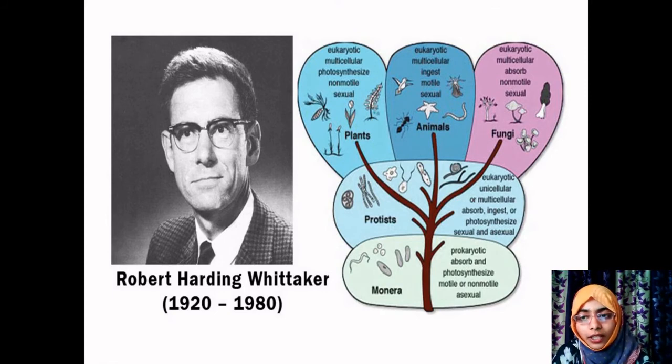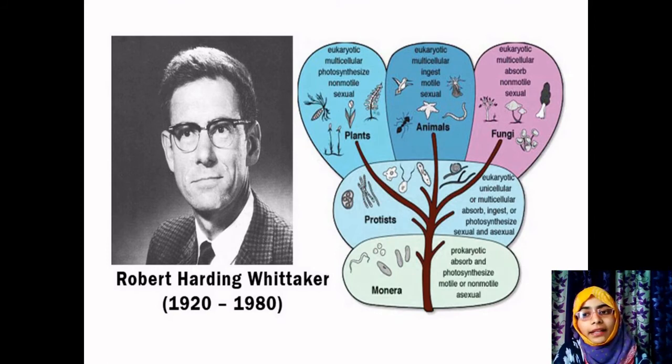These are the eukaryotic organisms, that is unicellular or multicellular, absorb or ingest, photosynthesize, sexual or asexual. That is, some organisms are asexual in nature. Asexual is nothing but from a single parent cell, you can divide the parent cell into daughter organisms. A single parent cell can divide itself into daughter organisms. It's called asexual reproduction.